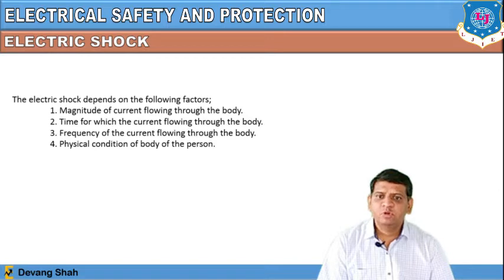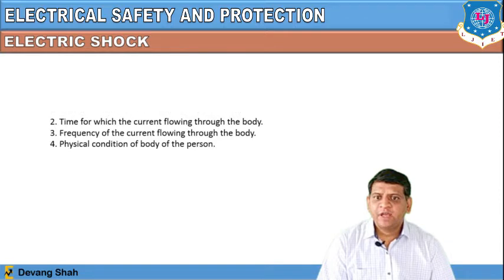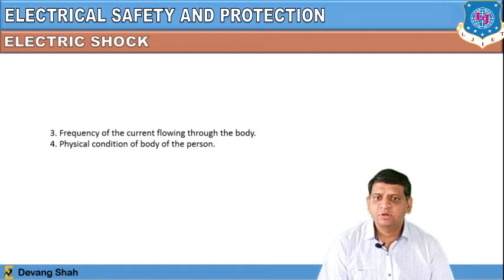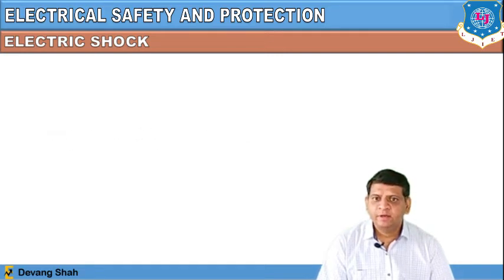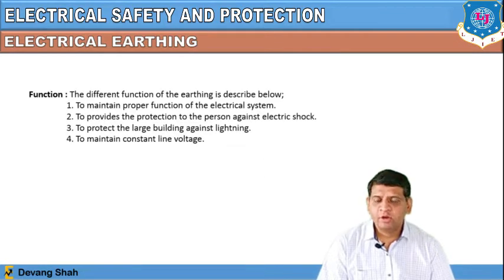One of the parameters is the magnitude of current flowing through the body, then the time for which the current flows through the body, then the frequency of current flowing through the body, and the physical condition of the body of the person. So electric shock for a human body depends on these conditions. To remove this electric shock, we can avoid it by using a proper electrical earthing of this heavy equipment which can carry a high value of current.